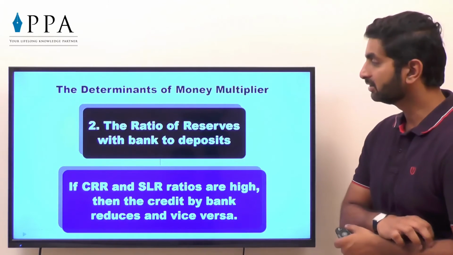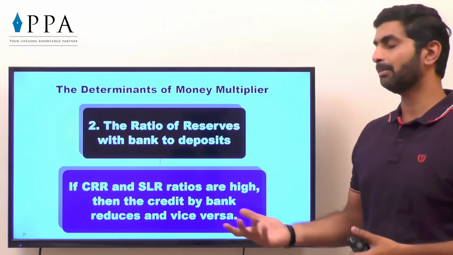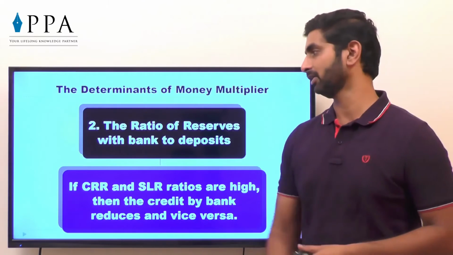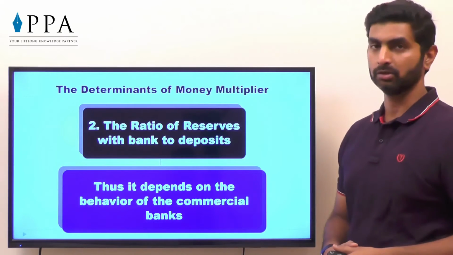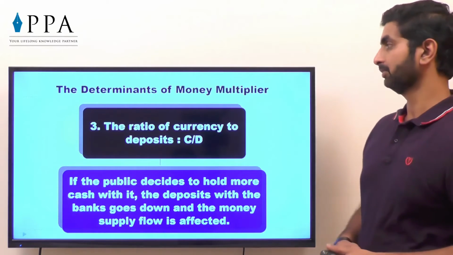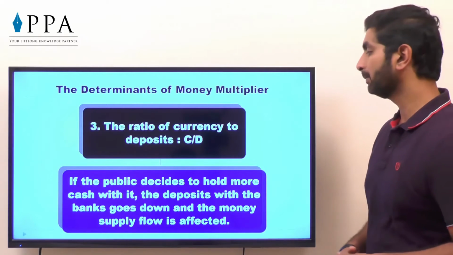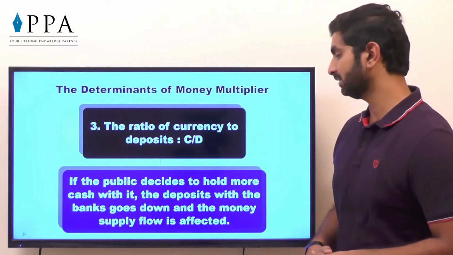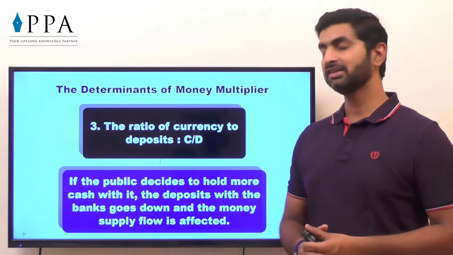If CRR and SLR ratios are high, then the amount of credit available reduces, as we have discussed. Thus it depends on the behavior of commercial banks also. It depends on the behavior of the general public also. So the ratio of currency to deposit, that is C by D. If the public decides to hold more cash with it, then the deposits with the bank go down and the money supply flow is affected.